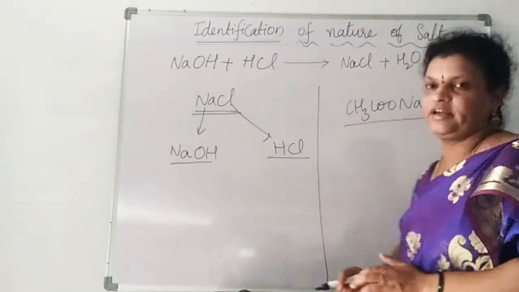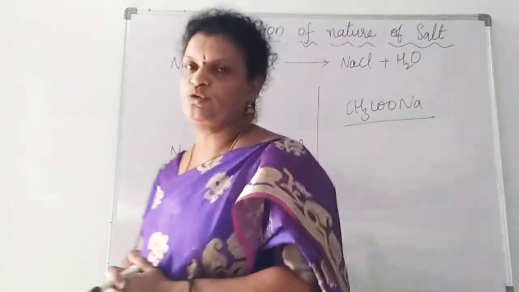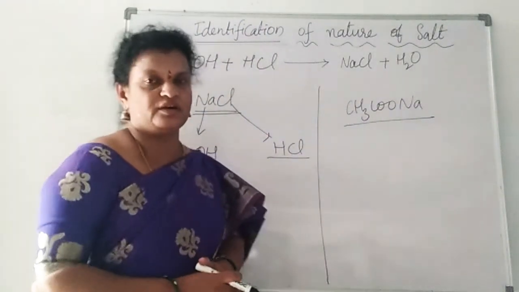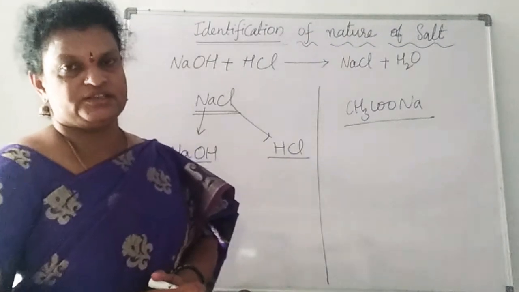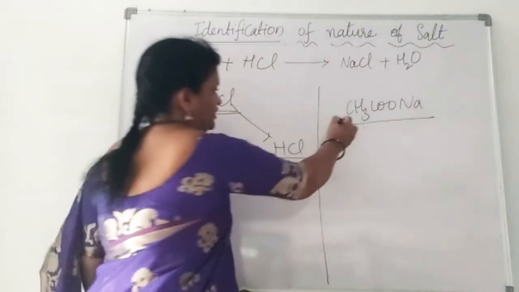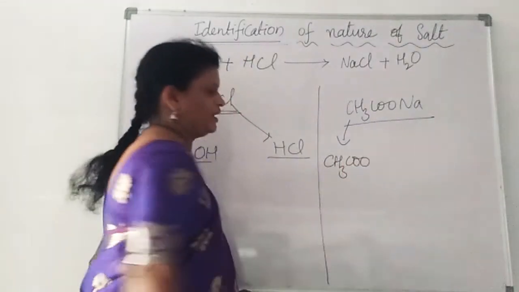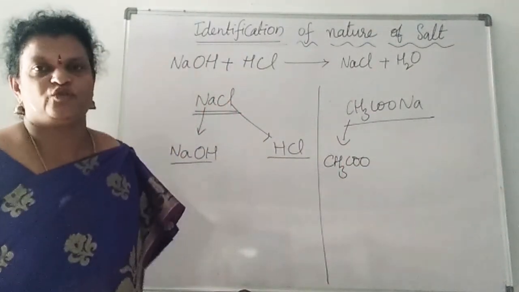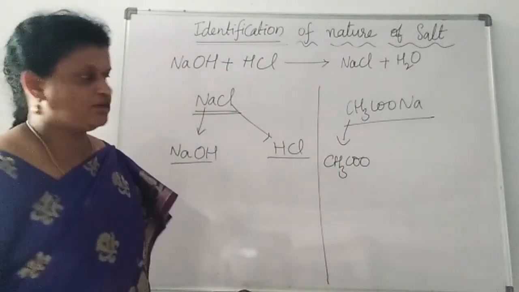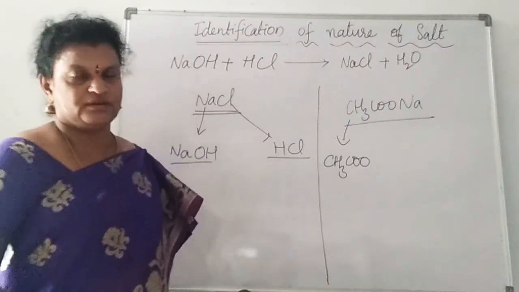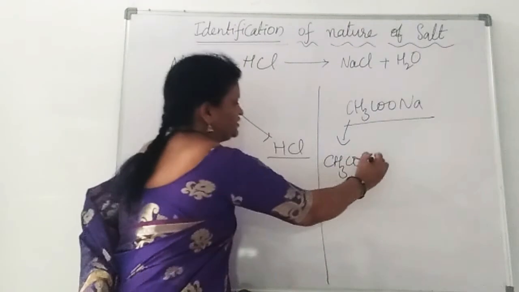By the name itself, you can identify that it is produced from sodium hydroxide, because here in this one we have an anion, that is the acetate ion. CH3COO minus is there here. So CH3COO minus, as we are saying, is the anion. From the anion we have to form the acid based on its valence. CH3COO minus 1, H plus 1. Add that together, it becomes acetic acid.